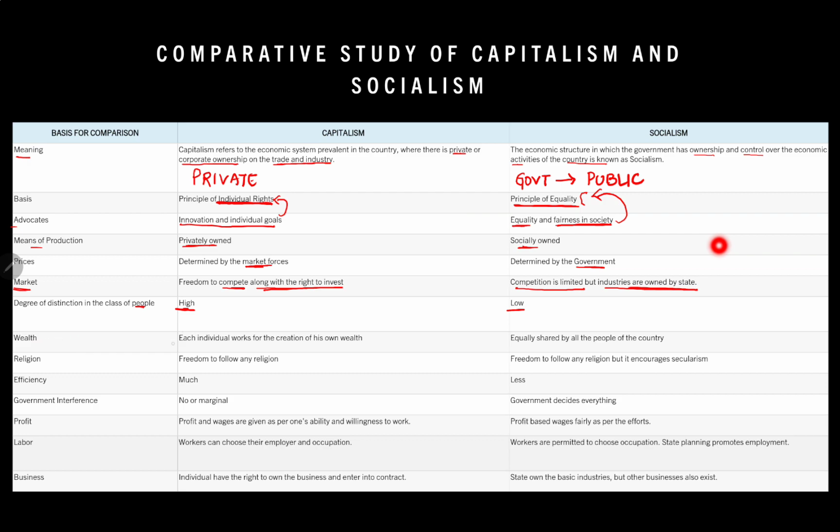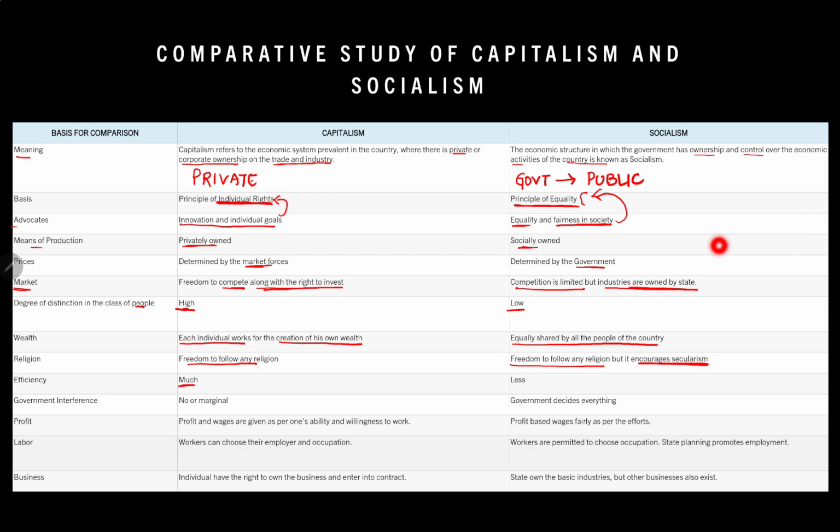Wealth: in capitalism, each individual works for the creation of his own wealth. So in capitalism, we consider that each individual works every day for the creation of their own wealth. Rather, in socialism, the wealth created is equally shared by all people of the country. Now, religion: in capitalism, there is freedom to follow any religion, and socialism also says freedom to follow any religion, but it encourages secularism. They can follow any religion.